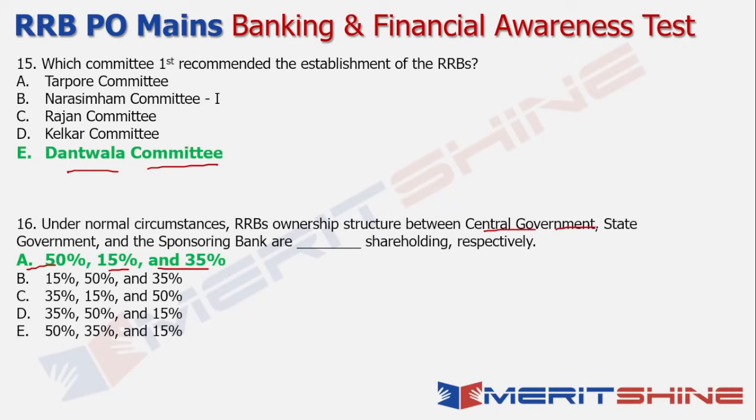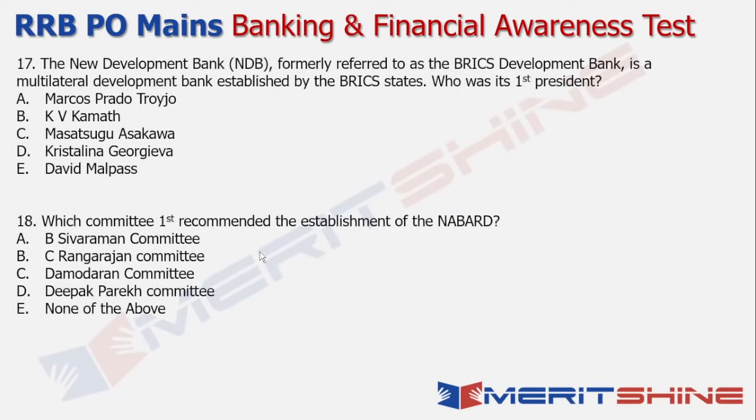Be very careful in terms of which options are mentioned where, because an unnecessary careless mistake might make you lose marks on a fairly straightforward and simple question. Next up, we're looking at 17 and 18.